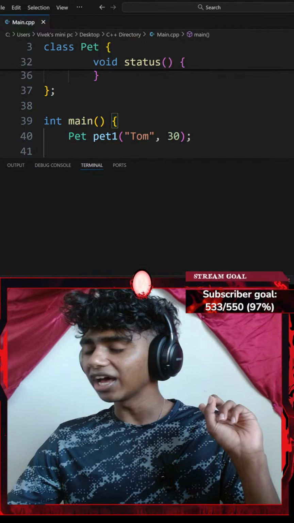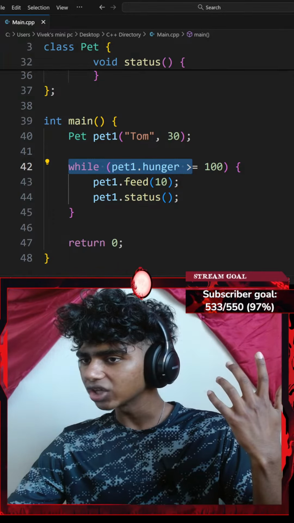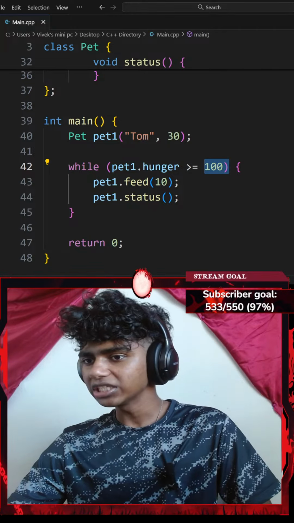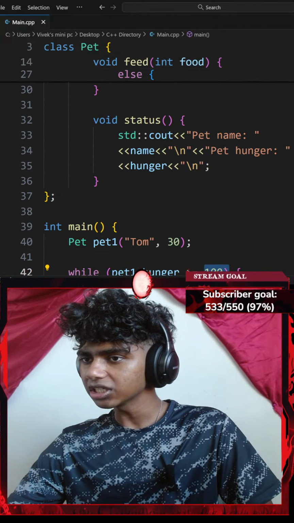Okay, is it calculating? I'm pretty sure it should. Okay, it didn't honestly print anything. Maybe because my while loop says while my pet1's hunger is either more than 100 or equal to 100. Honestly, shouldn't this make sense?